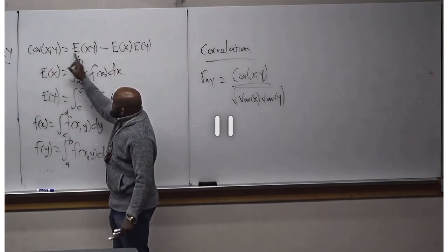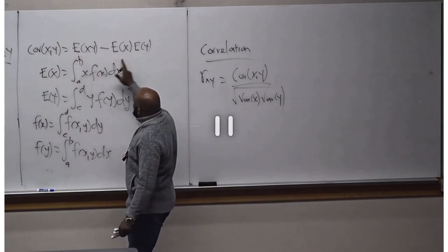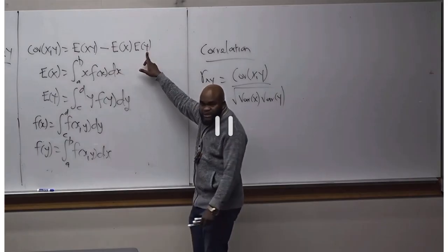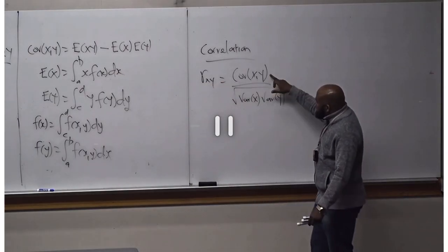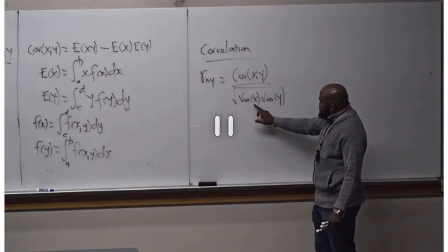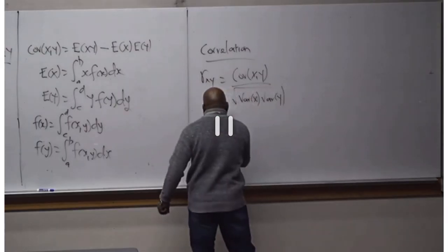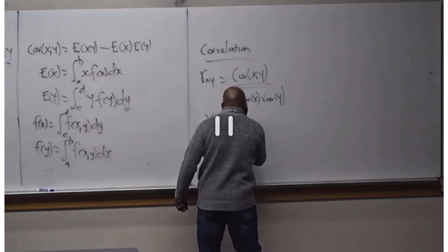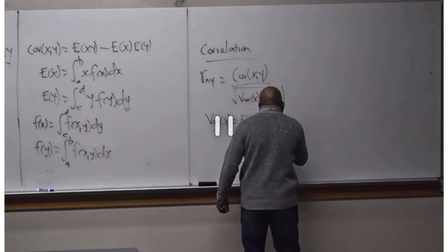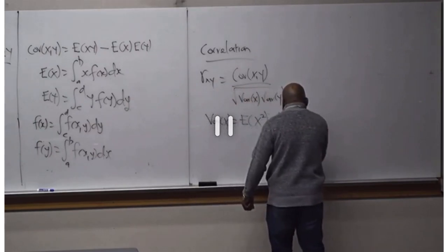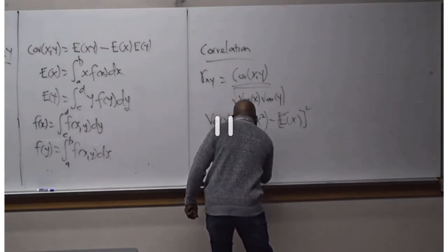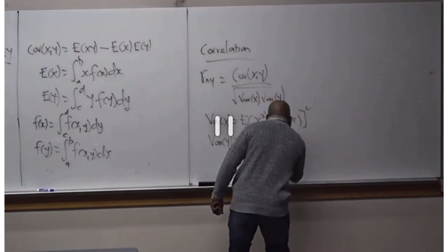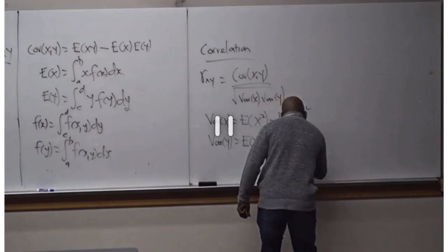Okay, and here you need to get the expectation of the product, expectation of s, expectation of y. If I wanted to get the correlation, it is the covariance divided by the square root of that. And what is the variance of s? The variance of s is the expected value of s squared minus the expected value of s all squared. What is the variance of y? Expectation of y squared minus expectation of y all squared.